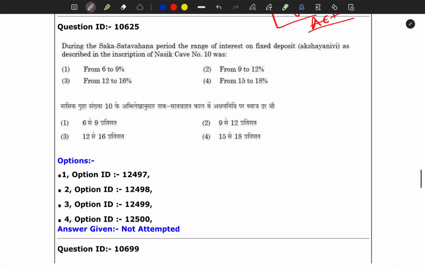Here the next question is that during the Satavahana period, the rate of interest on fixed deposit was called Akshay Nivi, as described in the inscription of Nasik cave number 10. It is very important that you go through the cave architecture, the inscriptions, the literature, and the literature on historiography. These sources are very important for you. So this also comes under sources, and this is the correct option.